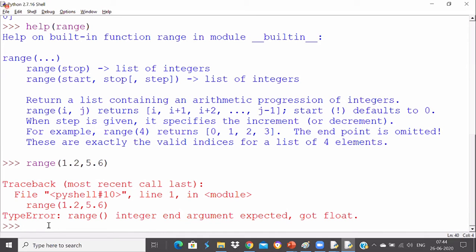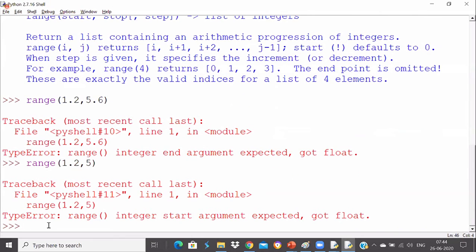Let me at least take the stop value as 5. I'll say 1.2 comma 5. Still it says the start argument is expected to be an integer but given float. So neither can you give the start value as float nor the end value. It will not work that way. So you cannot generate a list of floats actually.